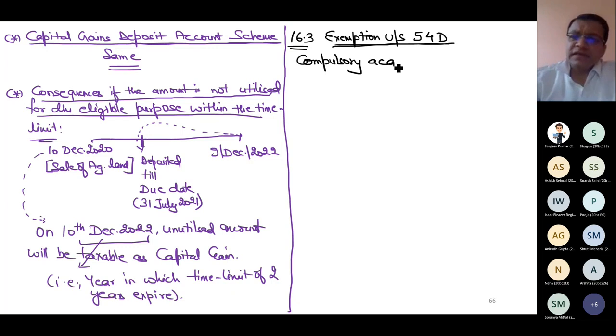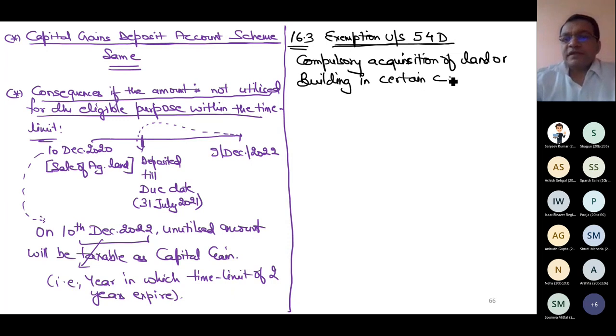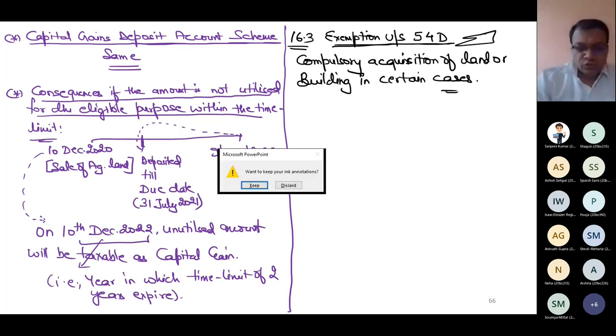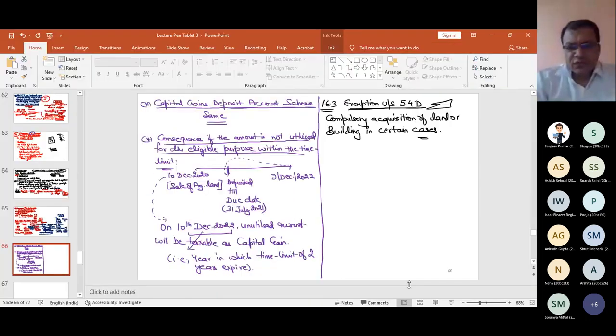Whenever the government compulsorily acquires any land or building related to any industry in certain cases. So in what cases must that compulsory acquisition be there? That you will study yourself from the act. Let me show you the act and give you a brief idea. But 54D is for self-study.